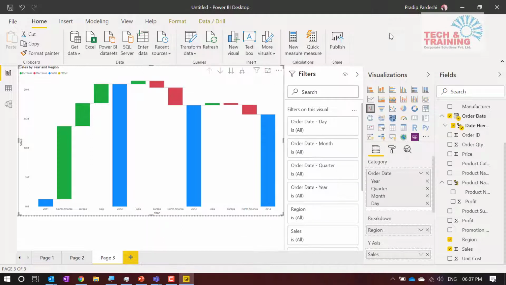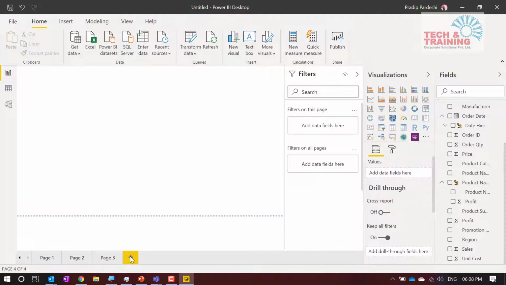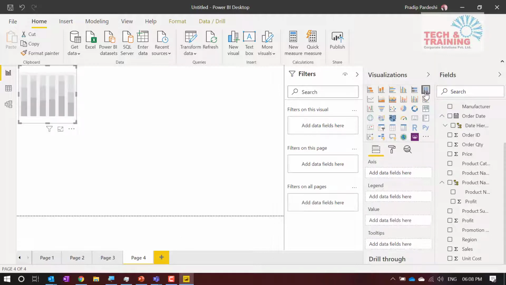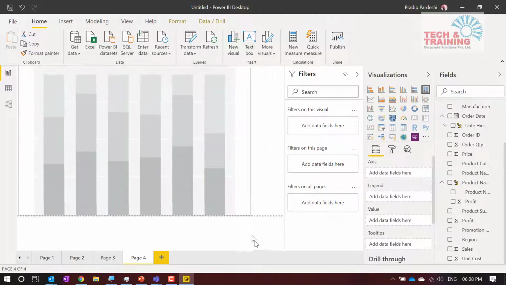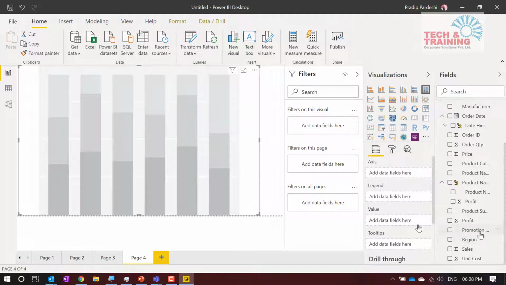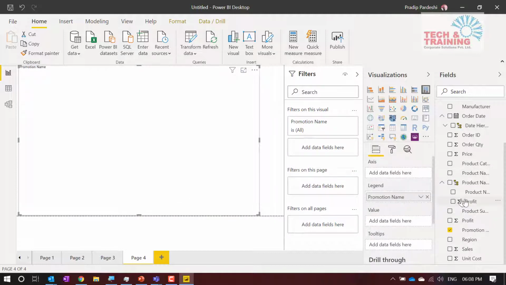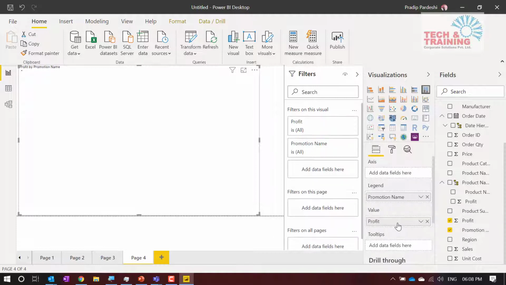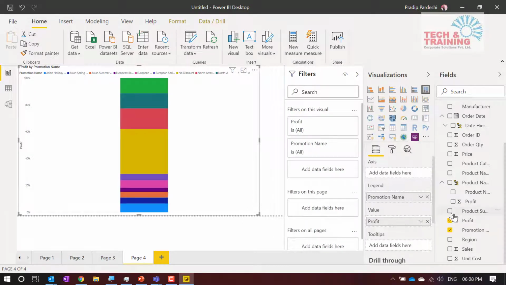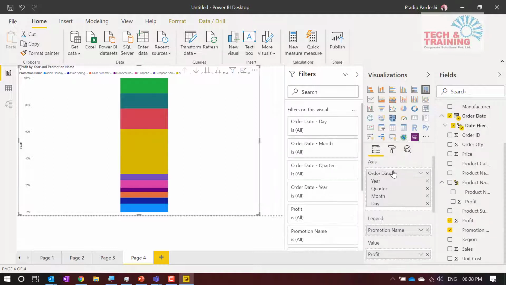Okay, now next thing, let's say here I can create a lot of visualizations. So let me show you one visualization which you normally get in Excel. I'm sure you guys would be aware of it, that is nothing but the stack column chart. So promotion wise, I would like to analyze the profit. I go ahead and legend and I drag profit here in values. So this is nothing but a stack column chart, and I go ahead and use order date as the axis, right?